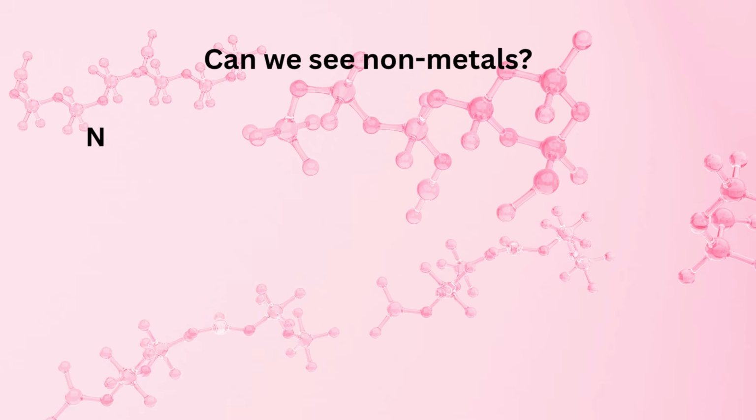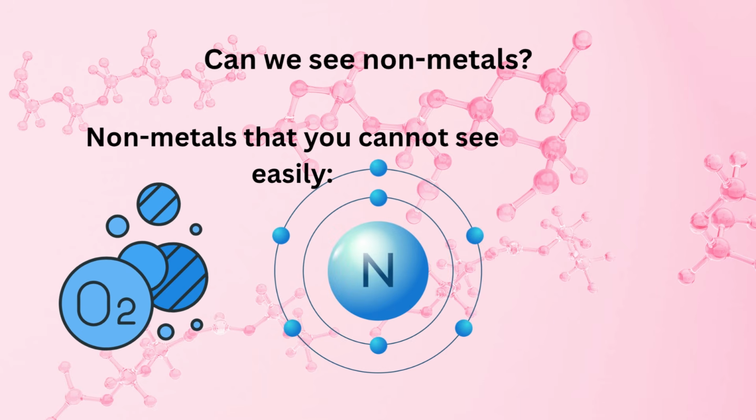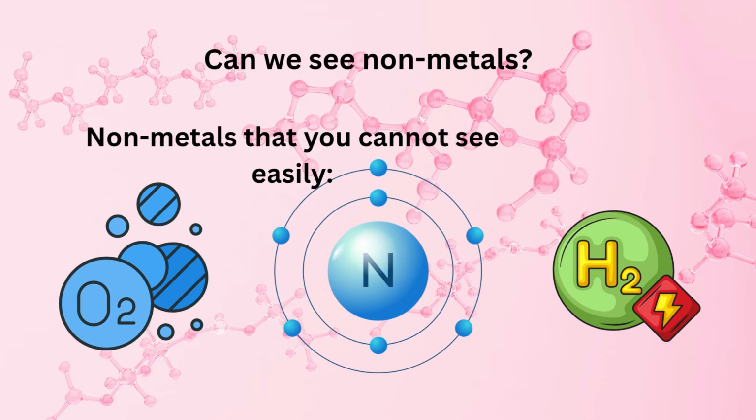Non-metals that you cannot see easily. Some non-metals are gases, so they are invisible. Oxygen, nitrogen, hydrogen. You cannot see these gases with your eyes, but they are present in the air.